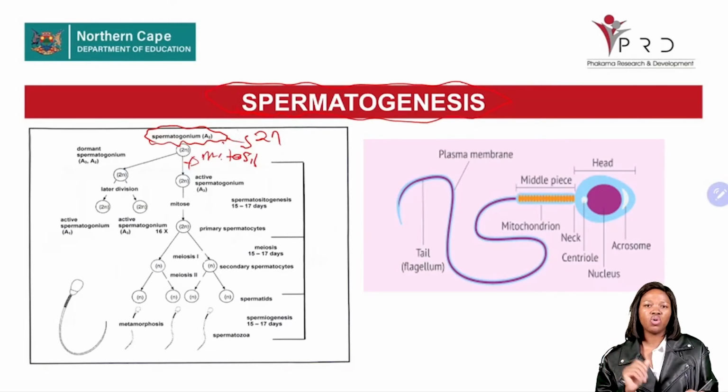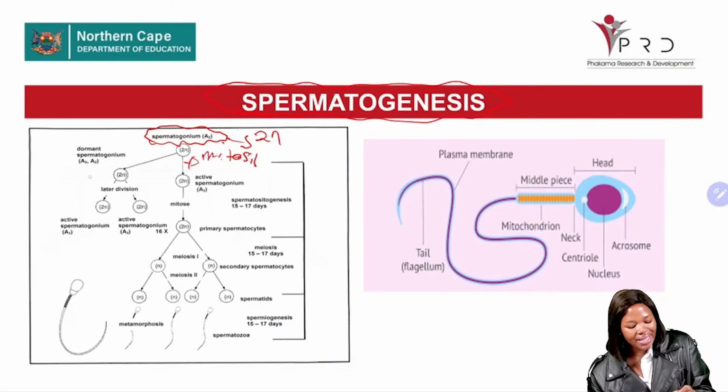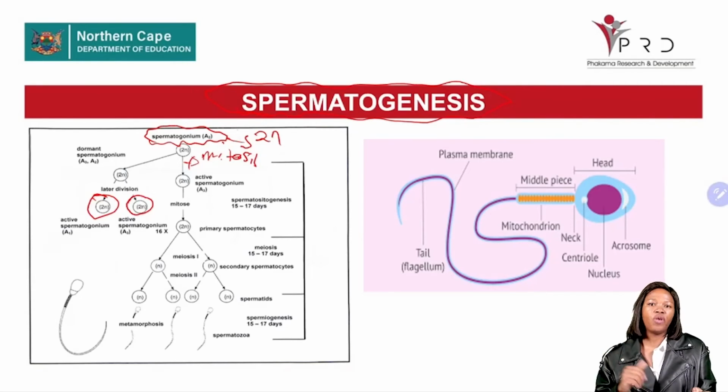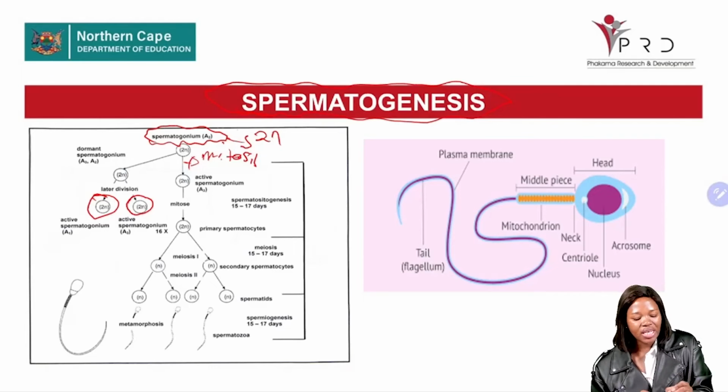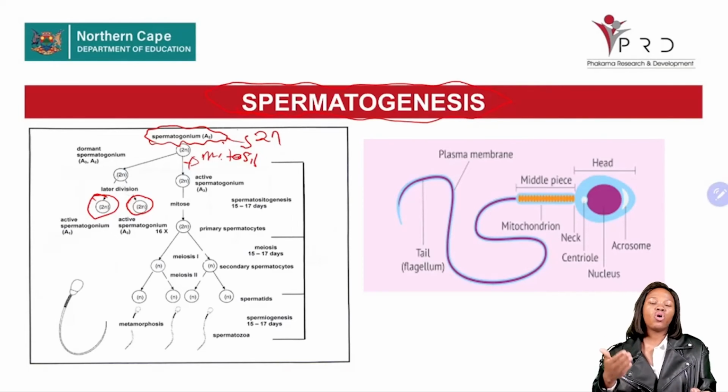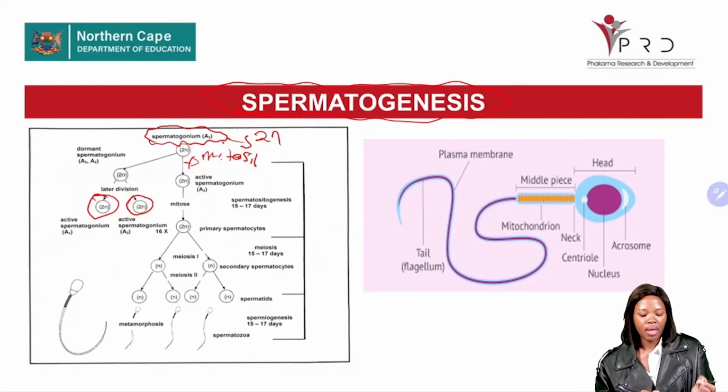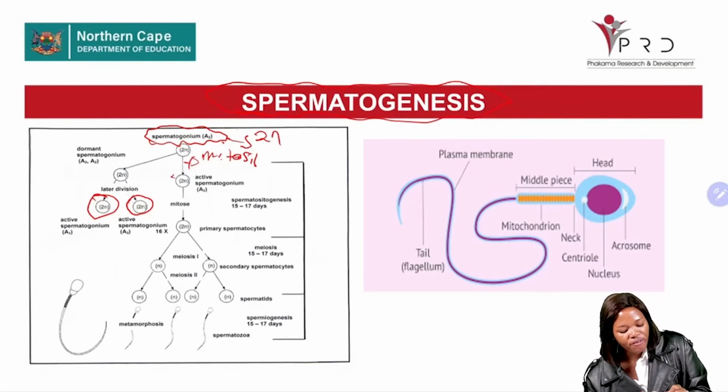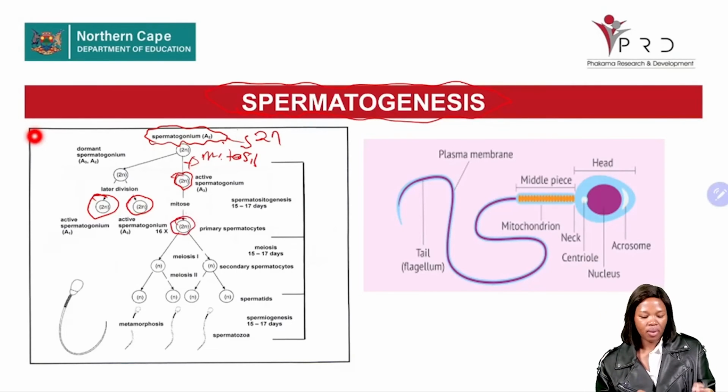Through mitosis, we are forming two identical daughter cells. As seen here, two identical daughter cells have been formed, and one of these daughter cells will continue with spermatogenesis. One of the daughter cells will be a primary spermatocyte.